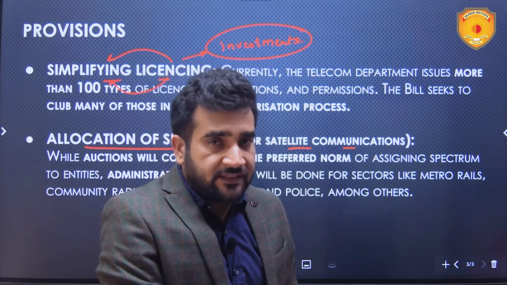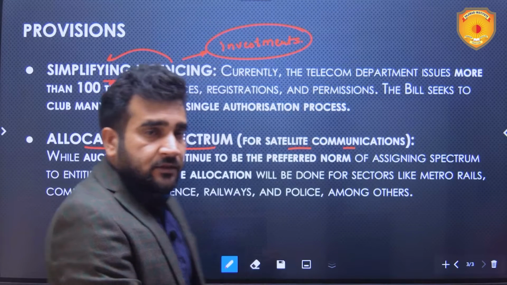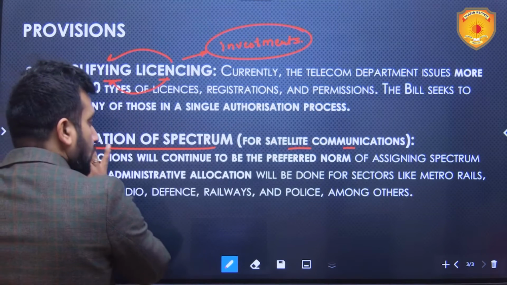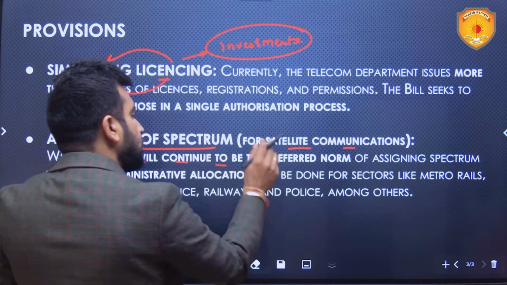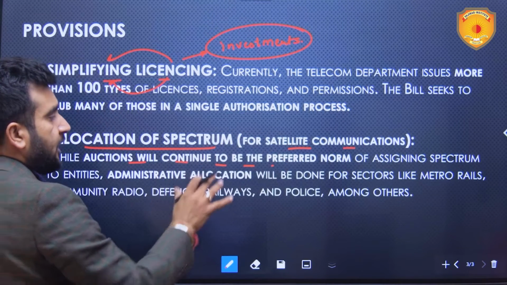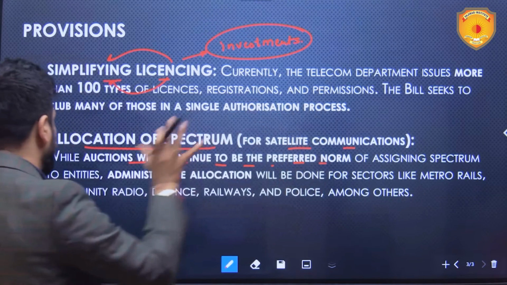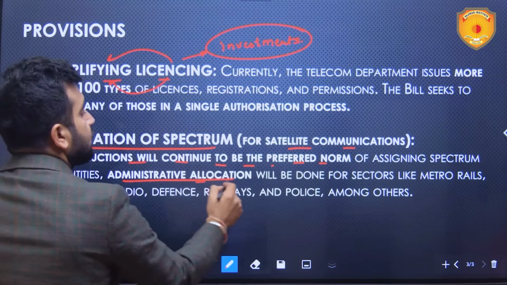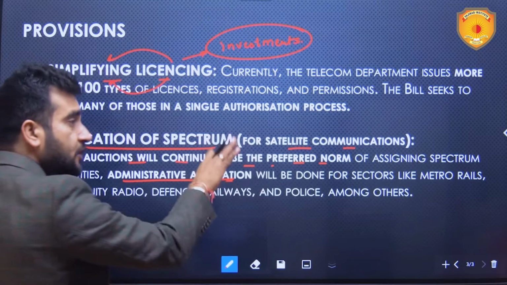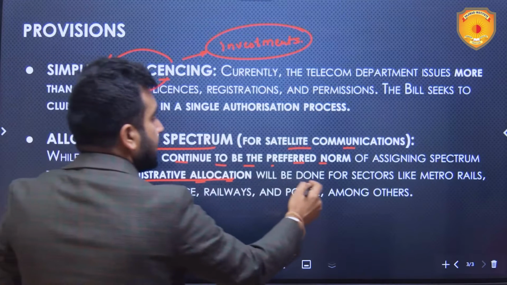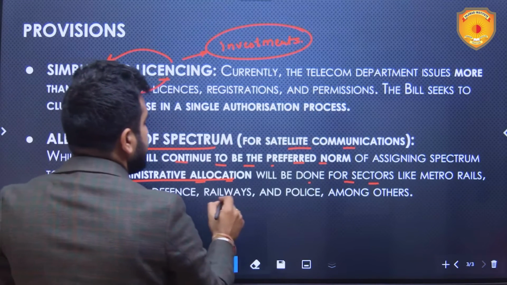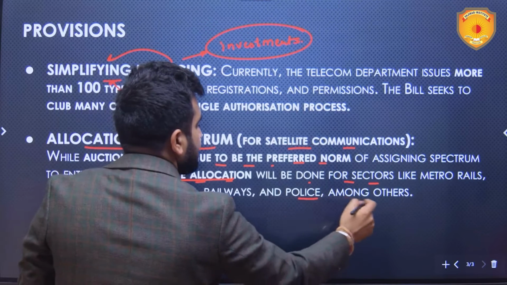But here in this particular bill, specifically with respect to satellite communication, auctions will continue to be there. It will continue to be the preferred norm of assigning spectrum to entities. However, administrative allocation has been again reintroduced over here, which will be done for sectors like metro rails, community radio, defense, railways and police, among others.